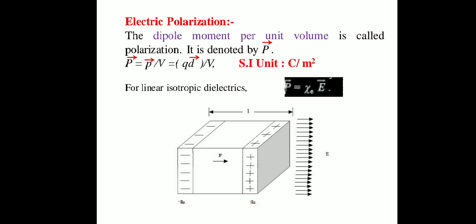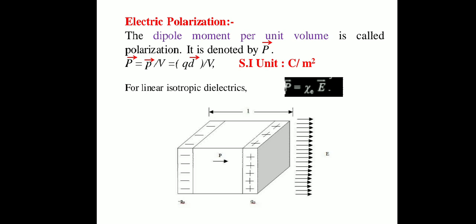Now let us consider an isotropic dielectric material, and that dielectric material has length small l, breadth small l, and height of the material is also small l. So what is the volume? Volume V is equal to length into breadth into height, which is equal to L into L into L. So volume becomes V is equal to L cube.